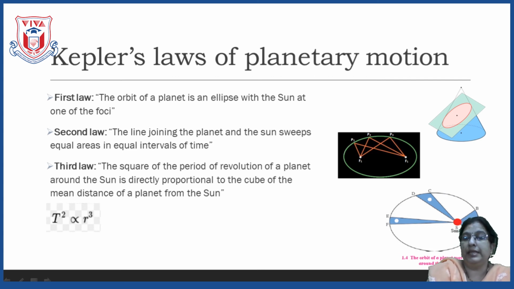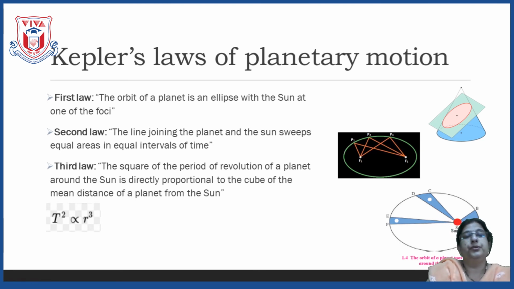Now, if you see here, when the distance between the planet and the sun is less, the planet moves faster. But if the distance between the planet and the sun is more, it covers the same area, but it moves very slowly. Is it clear? So, this is Kepler's second law.